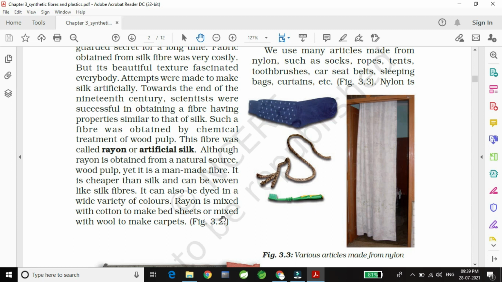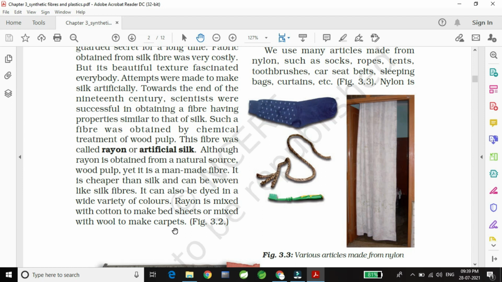Rayon is mixed with cotton to make bed sheet or mixed with wool to make carpets. So if you go to markets, they will sell you bed sheets and say that it is made up of cotton, but they will give it in a cheap price. That means you should know that bed sheet is actually not made up of pure cotton.